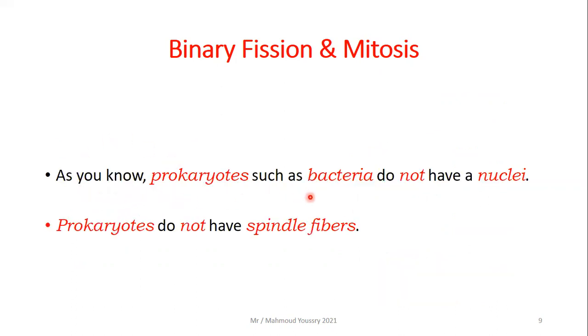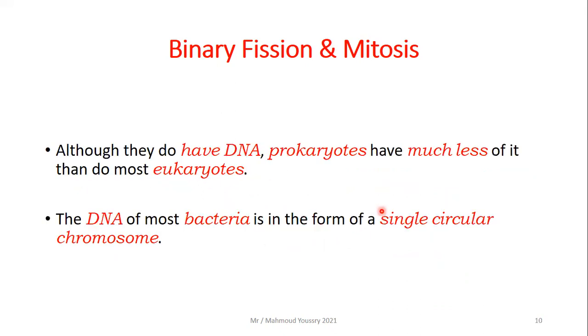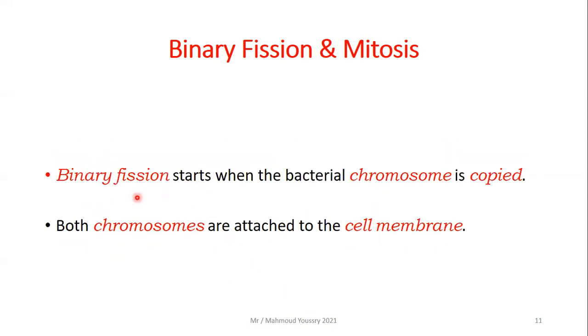As you know, prokaryotes such as bacteria do not have a nucleus. Prokaryotes do not have spindle fibers. Although they do have DNA, prokaryotes have much less of it than most eukaryotes, which have a true nucleus. The DNA of most bacteria is in the form of a single circular chromosome. So it is one chromosome that is circular.